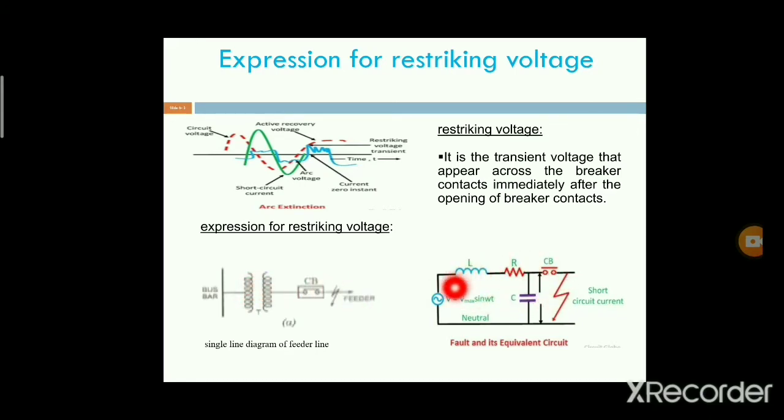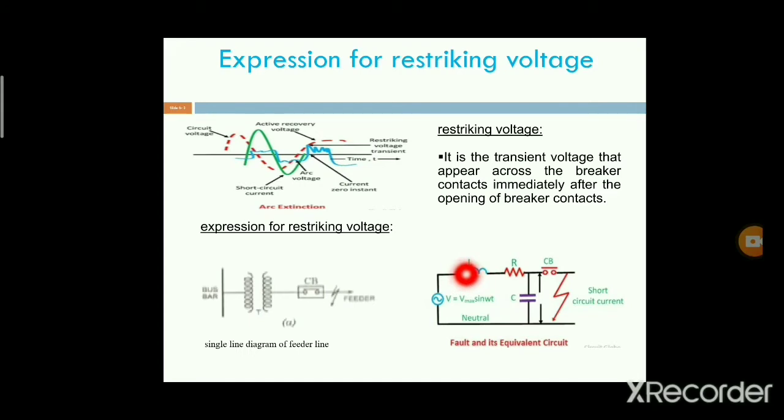By using this equivalent circuit diagram, we calculate the expression for the restriking voltage. In this transmission line, the value of the resistance R will be neglected.